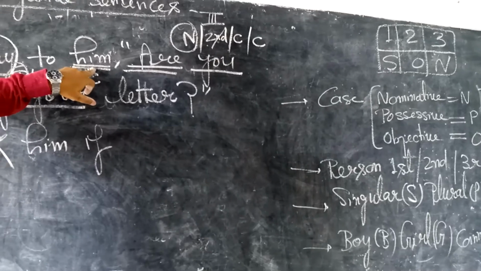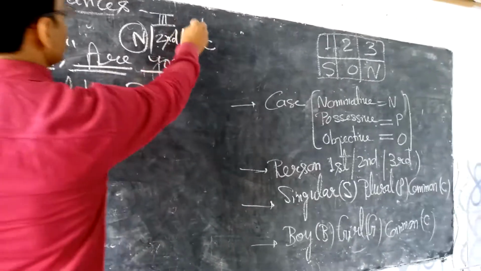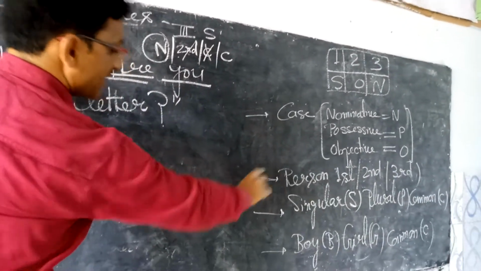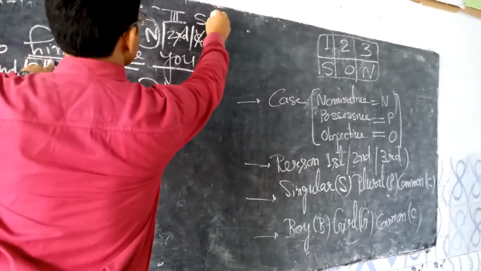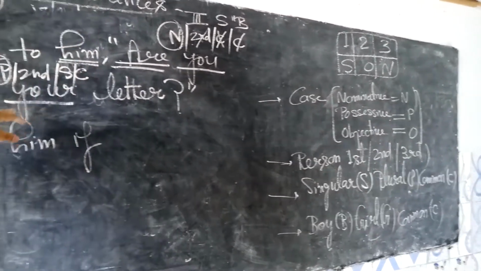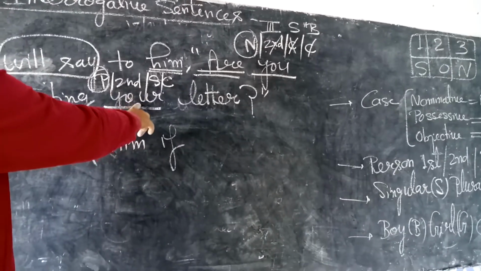Okay, and thereafter singular, plural, common. Second question: this is singular, cut it. And thereafter the last question, boy, girl or common. So this is boy, cut it, write boy. Now we have to balance this. This is of second person pronoun.